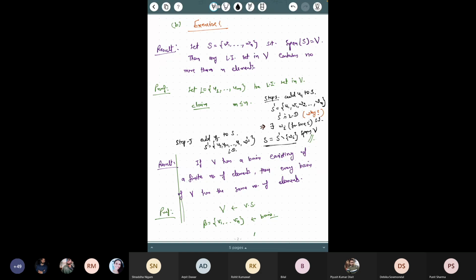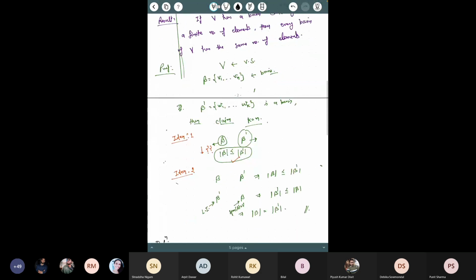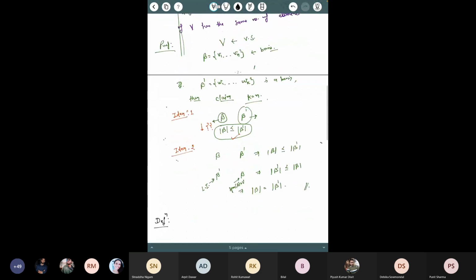So this implies that there exists some wk, let's say, such that when you remove this, s dash minus wk, spans V. So after the mth step, if there is no wi to remove from s dash, then this would be a contradiction to the linear dependence lemma, and therefore this implies that m is less than or equal to 1. So you can prove it in this way, or you can prove it using the other argument also.